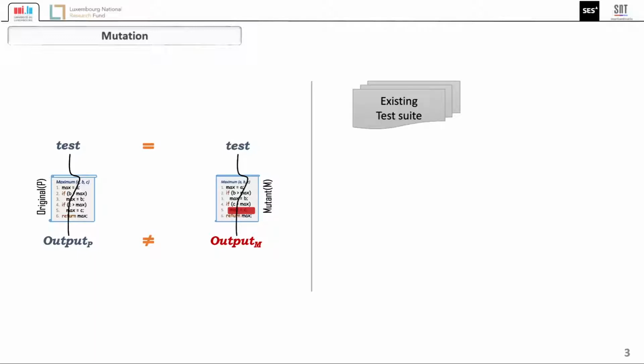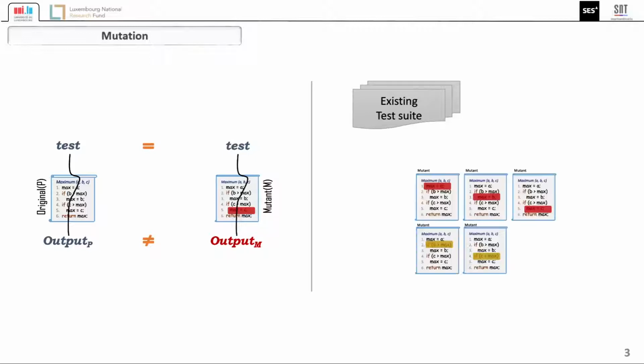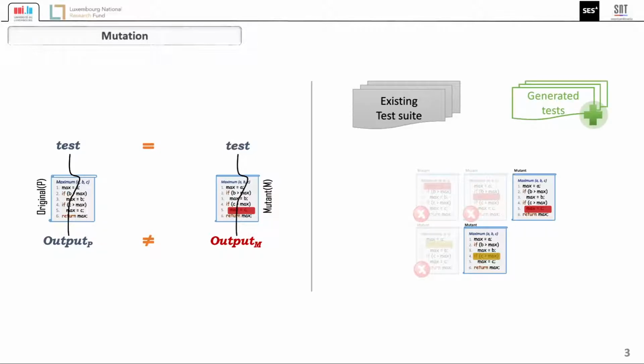Existing test suites are then executed with each mutant and the killed mutants are recorded. If the proportion of killed mutants is not enough, additional tests are generated to kill the remaining mutants. These remaining mutants are also called stubborn mutants. We focus on generating these additional tests in this work, which is known to be a tedious task to perform.